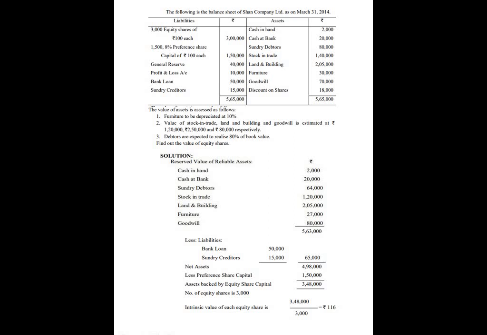Then you deduct the preference share capital 1,50,000. Then the asset backed up by equity share capital is 3,48,000. Number of equity shares is 3,000. So the intrinsic value of each equity share is 3,48,000 divided by 3,000, equal to 116.